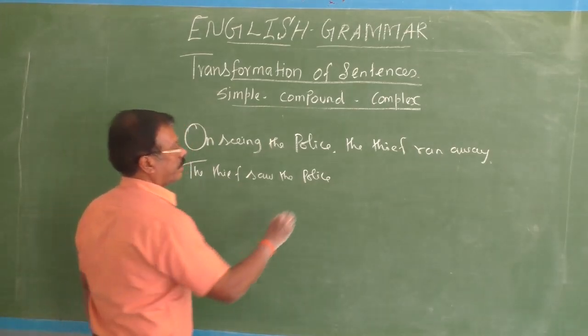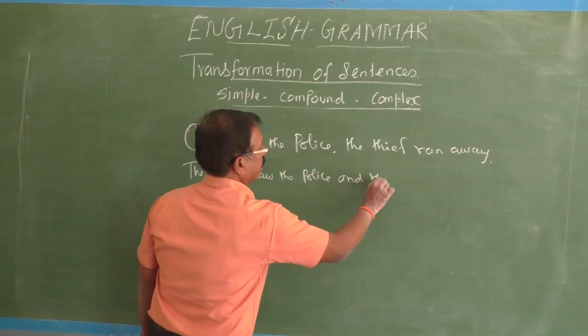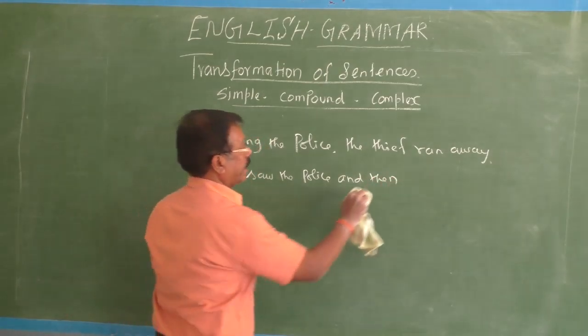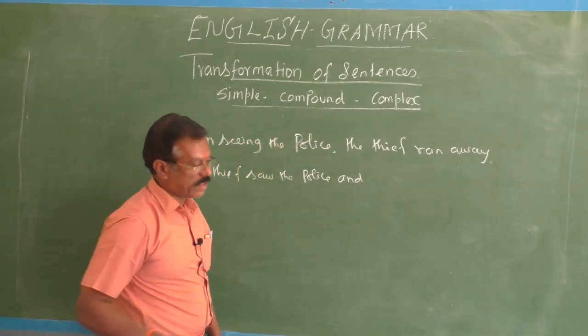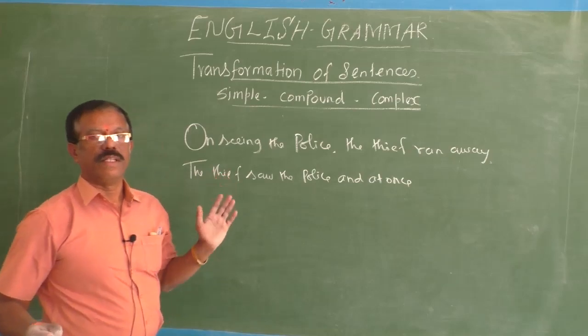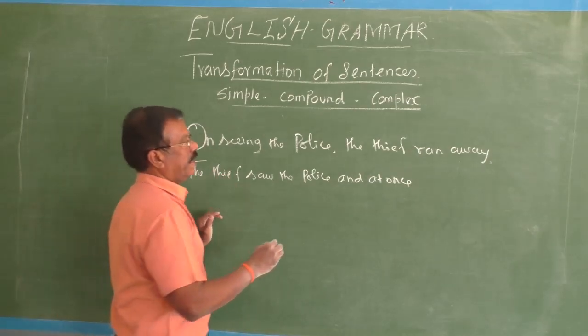The thief saw the police and then, and at once. And at once, the connected word. The thief saw the police and at once he ran away.